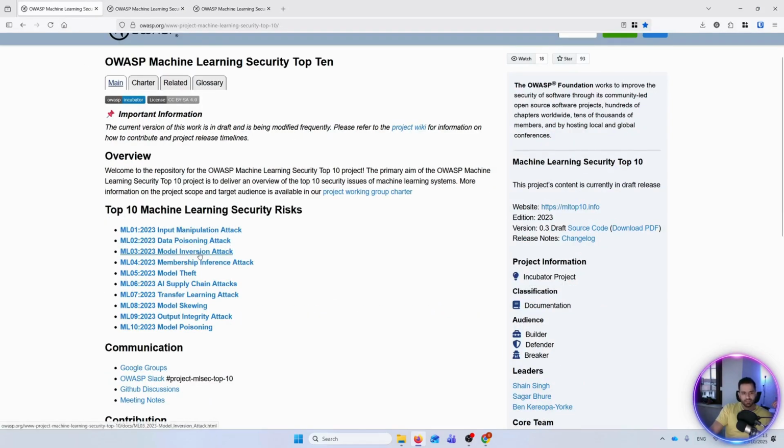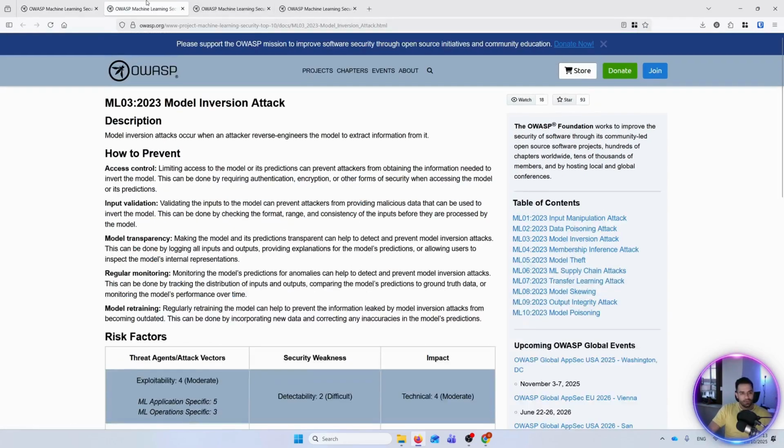The third one is model inversion attack, where the attacker tries to manipulate the LLM to expose the information which it should not. I don't want there to be confusion, so let's see: it's when an attacker reverse engineers the model, so it's specifically about the model itself. Model inversion means the attacker reverse engineers the model and extracts the information. This is also an important one.